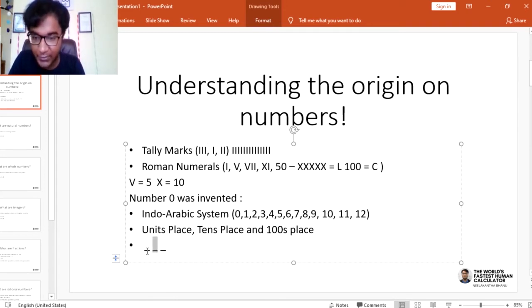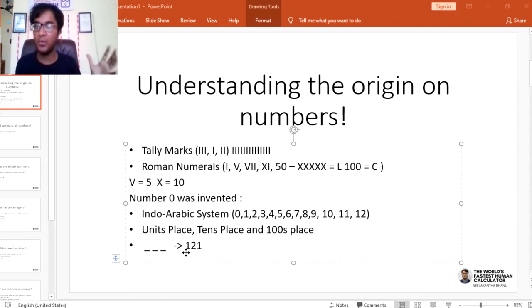121 was represented as 100 into 1 plus 10 into 2 plus 1 into 1. And this is how we have understood what the Indo-Arabic system is. And I'm sure you understand this because we have been doing this since we were kids.